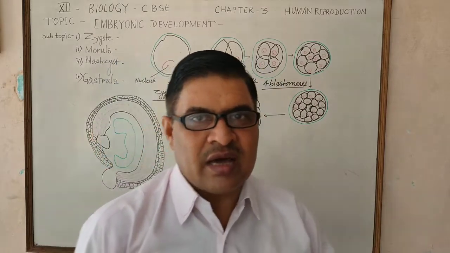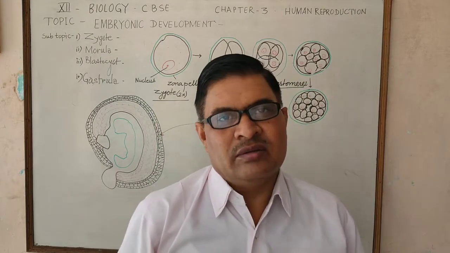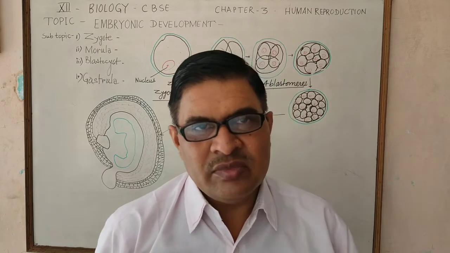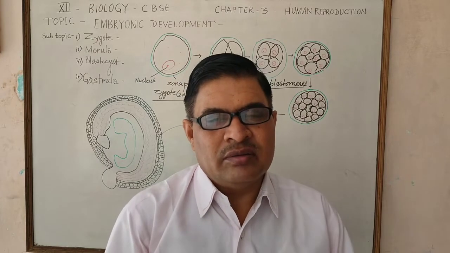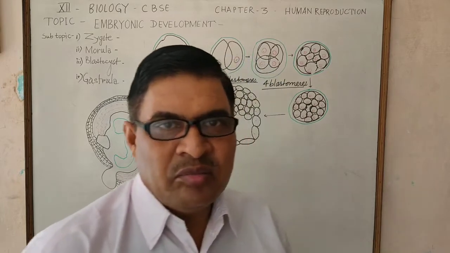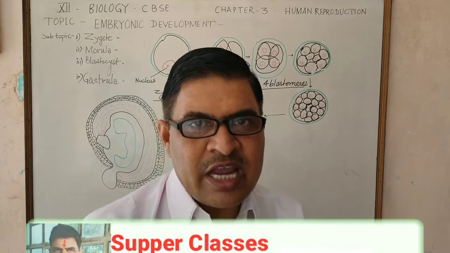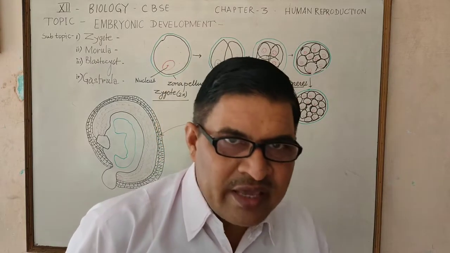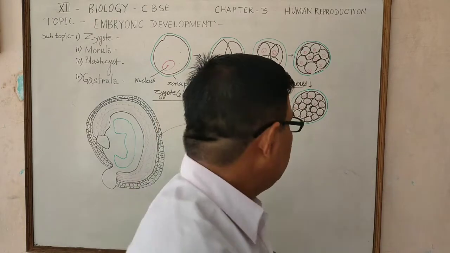And these cells, due to the pressure on one another, are flattened in structure. Sometimes it looks like a sitaphal, a type of fruit, a ball-like structure, which again divides and produces 16 cells, a ball-like solid form of embryo.